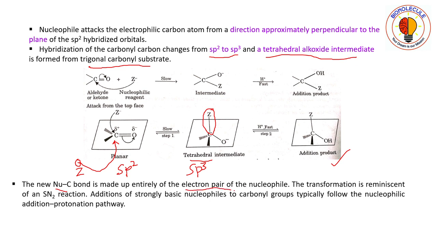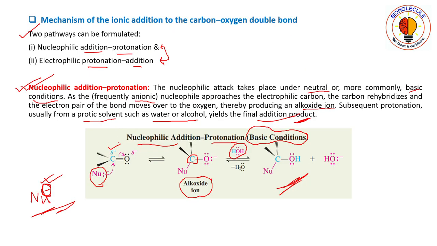Here you can see that the nucleophile contains a negative charge. That means it has a pair of electrons. Two electrons are there, and two electrons are required for forming a bond. So those two electrons go and form a bond with the carbon atom.